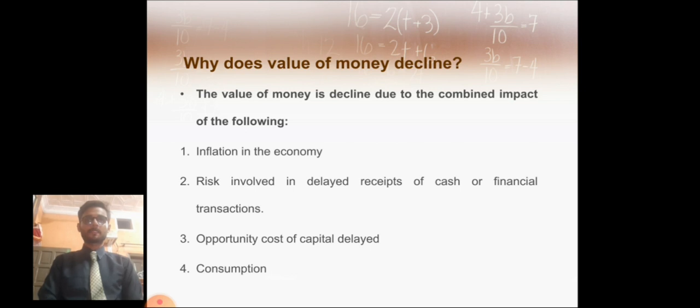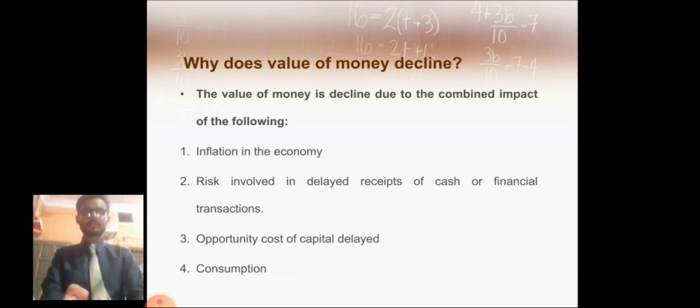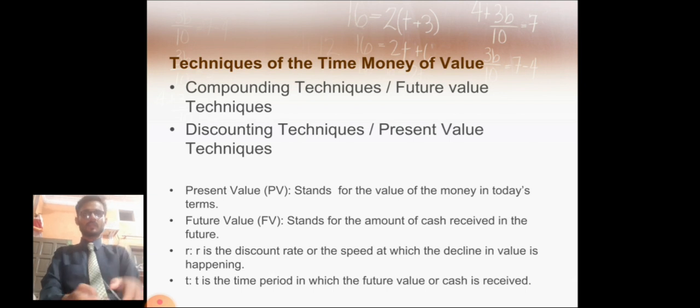Number four, the impact of the opportunity cost of capital delayed. Number 4 is consumption. Well, techniques of time value of money: compounding techniques, which are future value techniques, and discounting techniques, which are present value techniques.